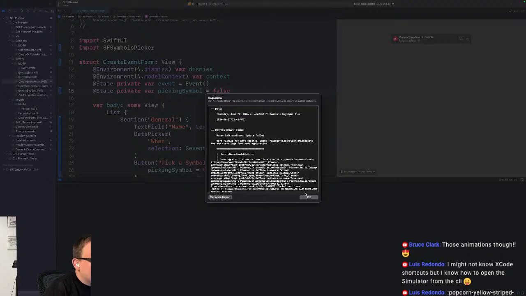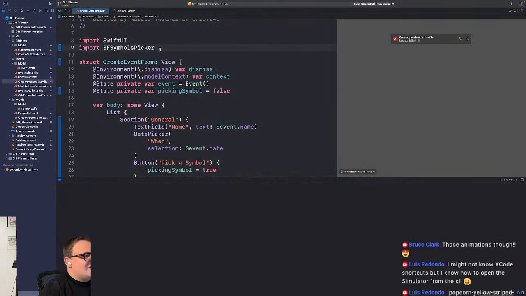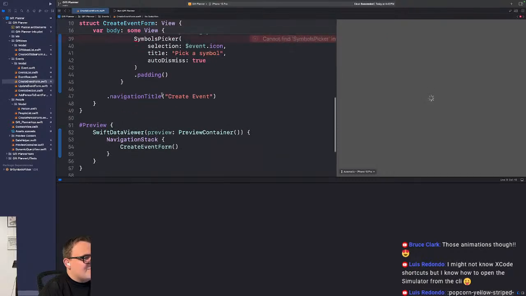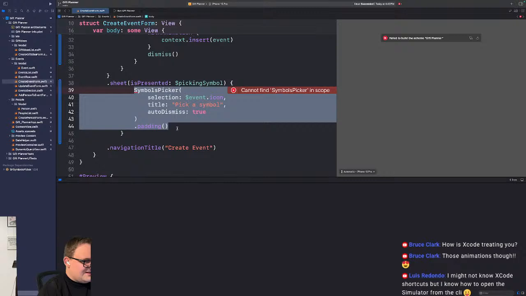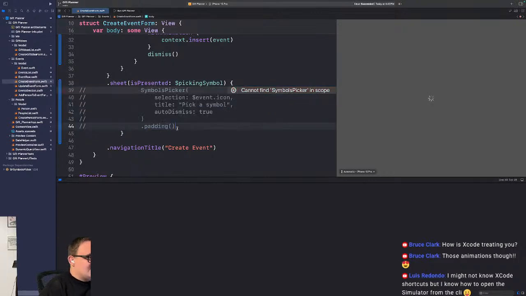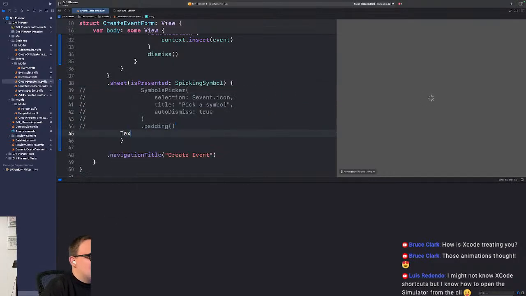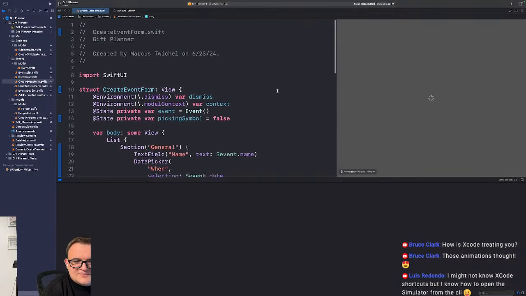What did I do? Is it this picker that it doesn't like? I mean, it was running before, so it can't be the picker, right? What if I get rid of you, and instead I just say it's a text? Now can I load it? Is your problem with the SF symbol?